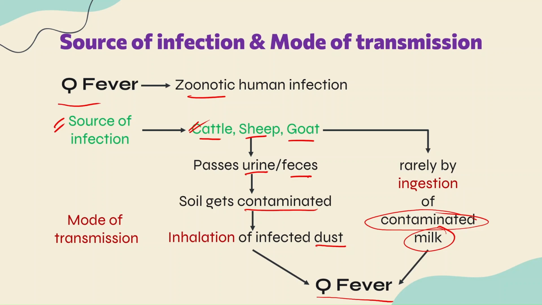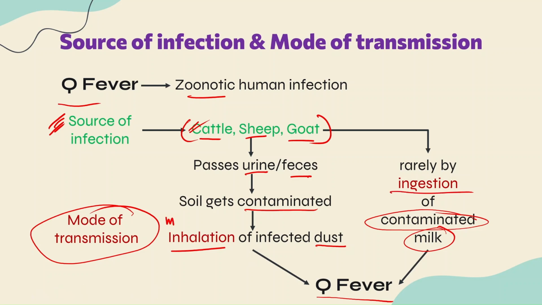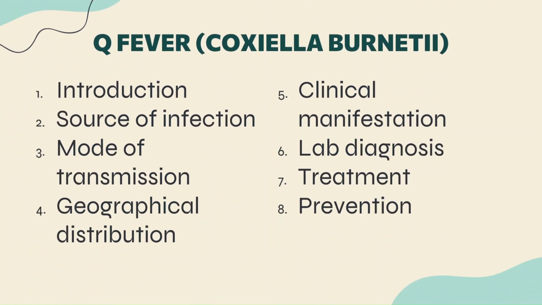So from this particular slide, we can simply remember the source of infection. It's a zoonotic infection. The source of infection is cattle, sheep and goat. And the mode of transmission is inhalation and ingestion. Inhalation is a more common route as compared to ingestion. Ingestion is a rare route, guys. Inhalation of infected dust, and ingestion of contaminated milk. Clear? So that was the source of infection and mode of transmission, guys. Okay, so done with the first three topics, that is introduction, source of infection and mode of transmission.